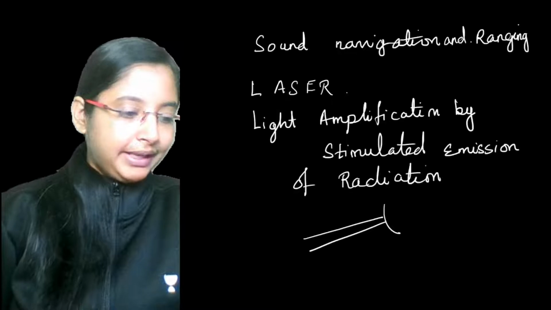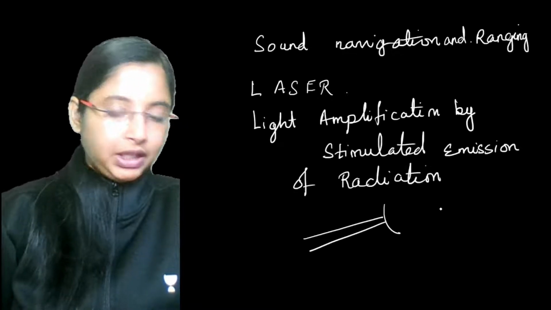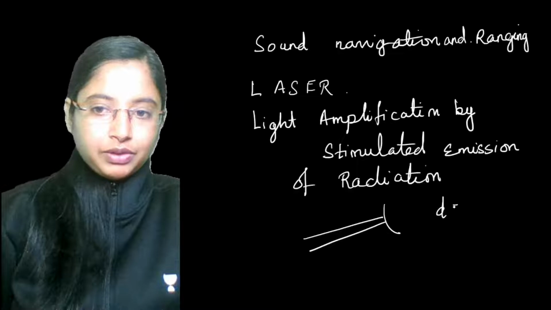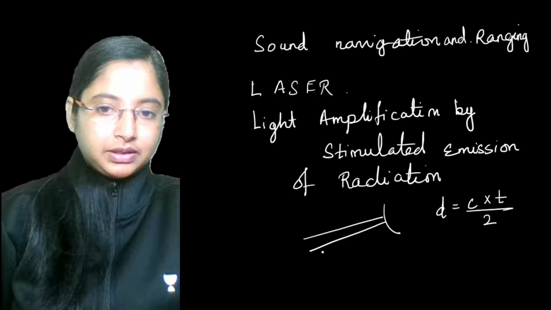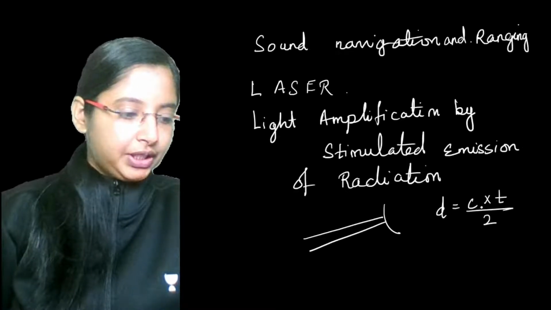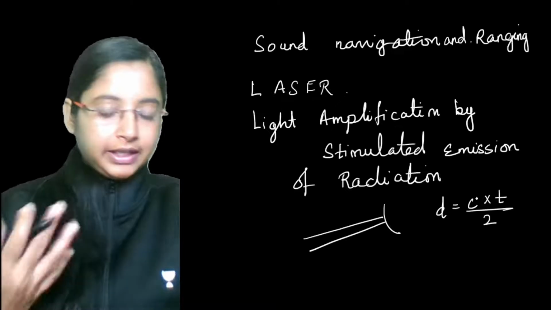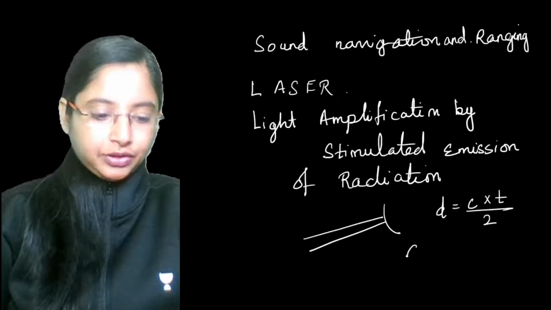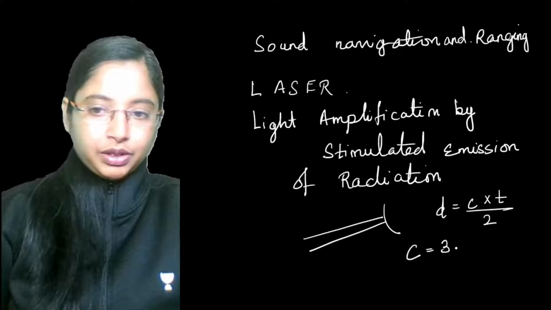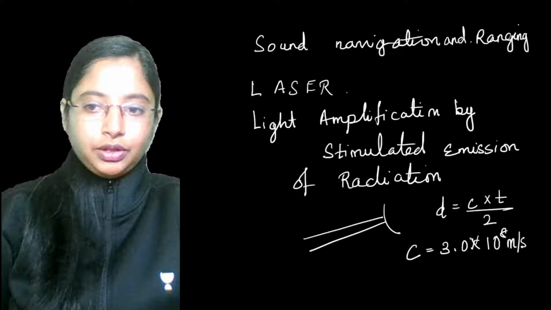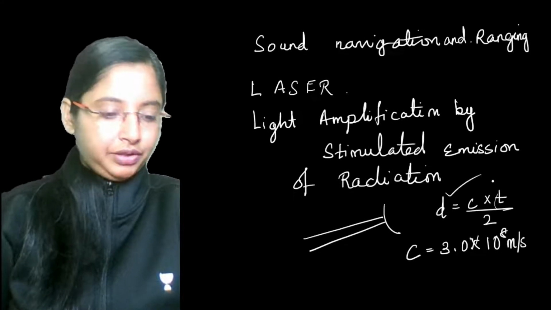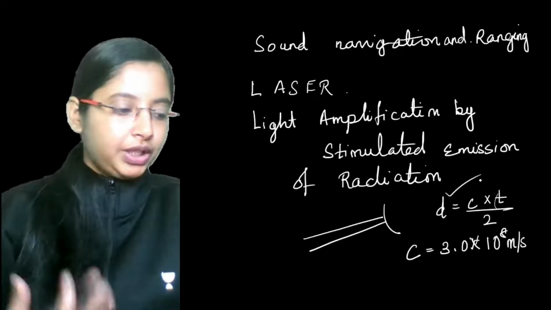Now, the distance you want to find depends on the speed at which it is traveling times time divided by 2, because this distance is covered twice. So c here is the speed of light, since the laser is basically light. The speed of light is 3 times 10 to the power of 8 meters per second. So if you just know the time taken, then you can find the distance. So this is the laser method.